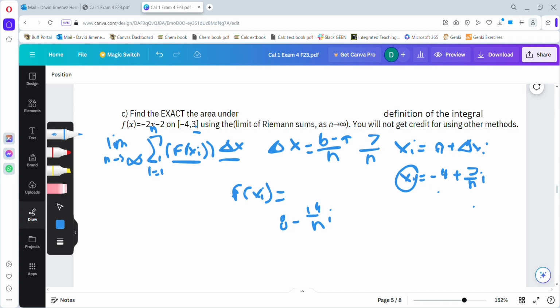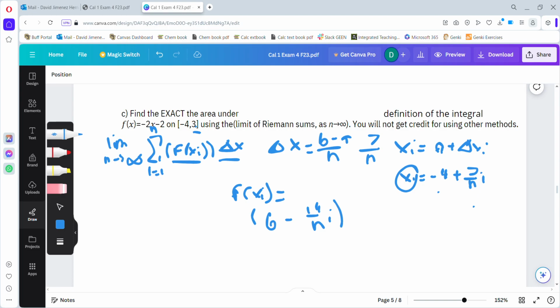Now we still have the negative 2 from our function f of x, but we can simplify further by combining this negative 2 with this positive 8, as they are like terms. So f of xi is going to be equal to 6 minus 14 over n times i. So that will be our f of xi.